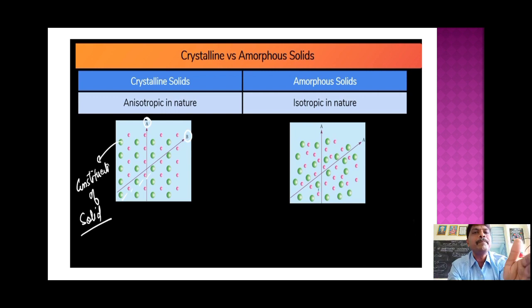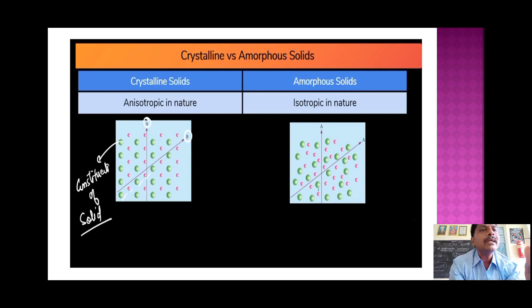You can draw another line touching only green atoms, and those properties are different. So the properties along a particular line are different. But in amorphous solids you cannot find that regularity because the particles are irregularly arranged. Both are mixed. You cannot separate a particular line of green particles or a line of pink particles.